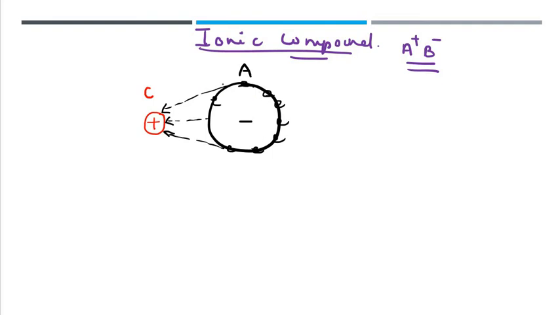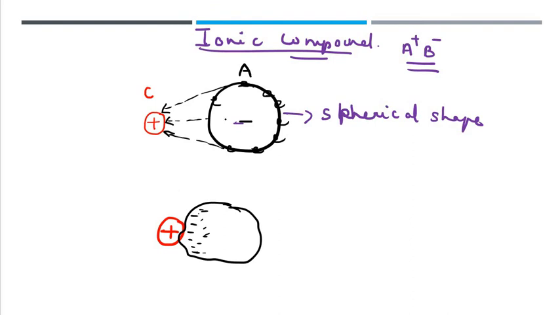As a result, when the anion is getting attracted towards the cation, what will happen? Here you can see that the anion has a spherical shape. As the cation pulls the negatively charged electron cloud of the anion towards itself, the spherical shape of the anion gets slightly distorted. Thus, the spherical shape of the anion has got slightly distorted, or we can say that the electrons are now more concentrated towards one side.